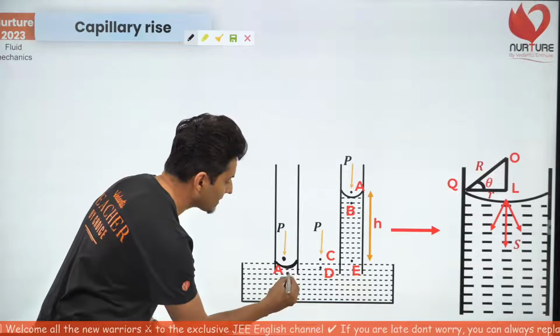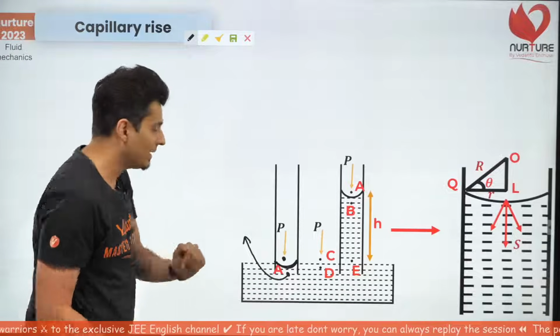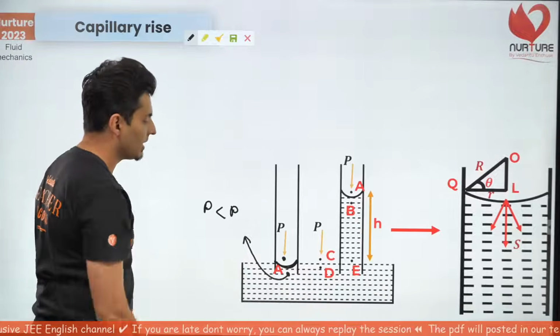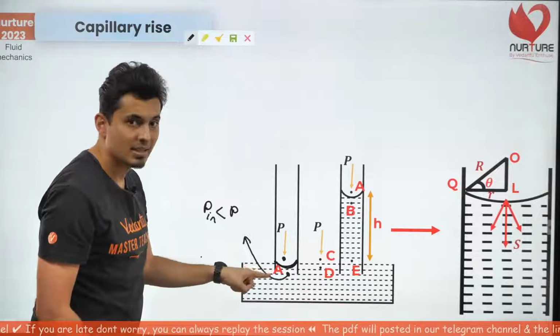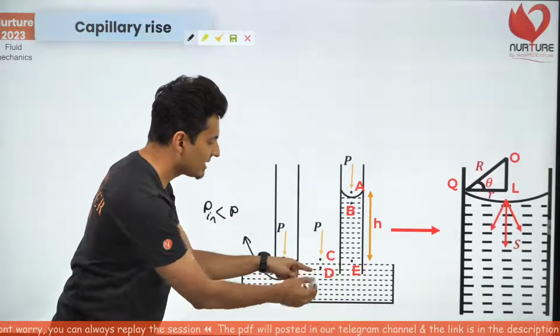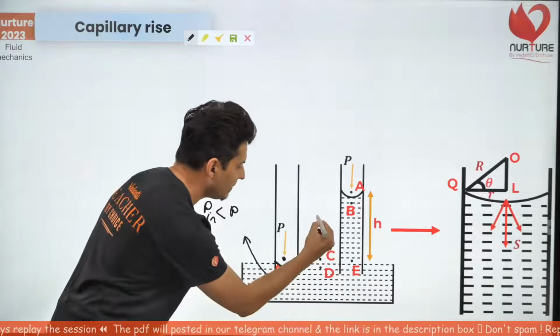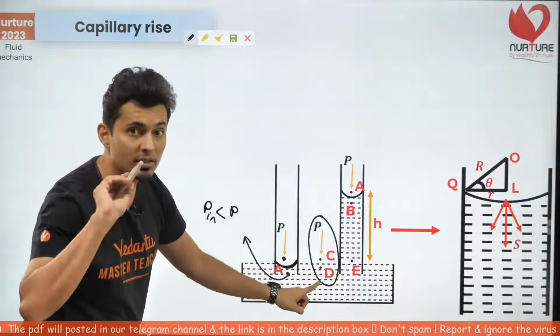Now, at this point below, because it is on the convex side, shouldn't the pressure be less than the atmospheric pressure P? The pressure inside should be less. But think again, here, C and D, that's a flat surface. At these points, the pressure is just P.